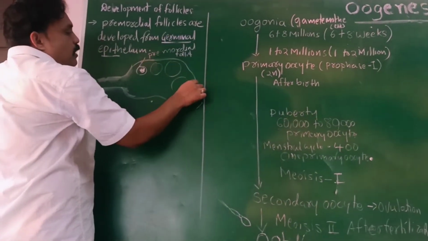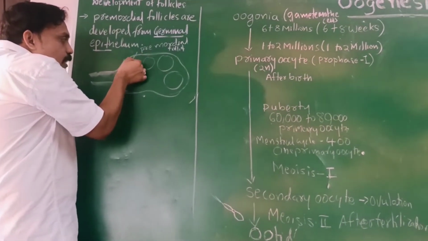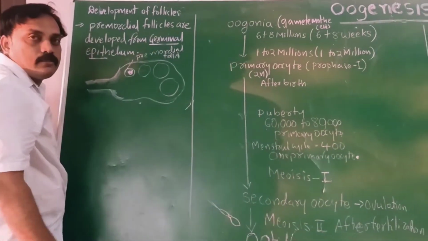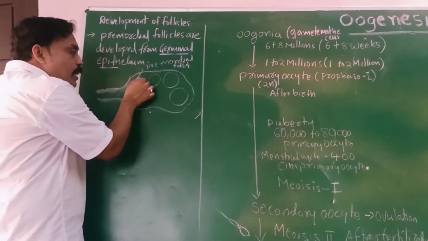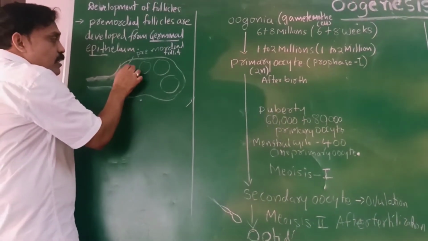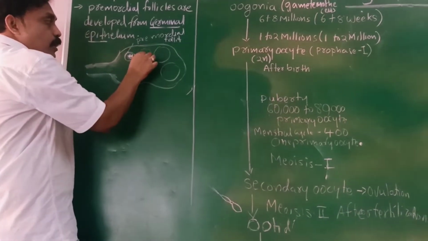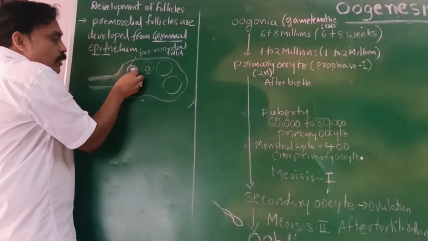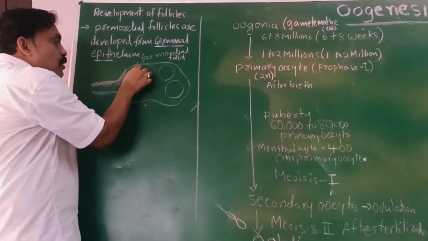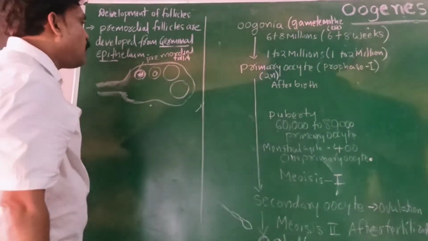The germinal epithelium folds and forms primordial follicles, in which the oocyte is developing. What is the difference between primordial follicle and primary follicle? In the primordial follicle, the outer covering layer is a very thin layer of squamous epithelium.